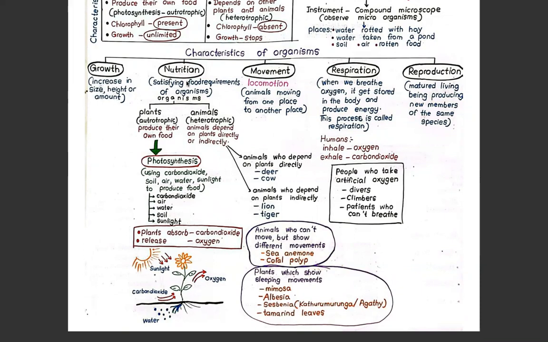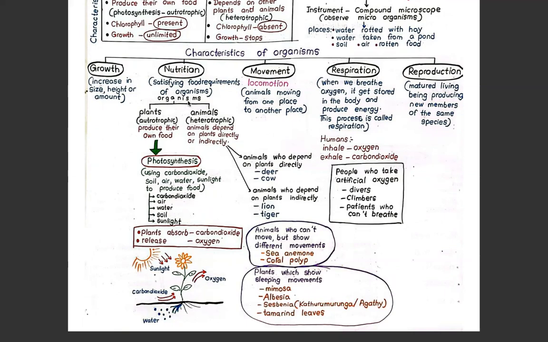What do you mean by nutrition? Satisfying food requirements of organisms. If we satisfy the food requirements of organisms, we call that nutrition.